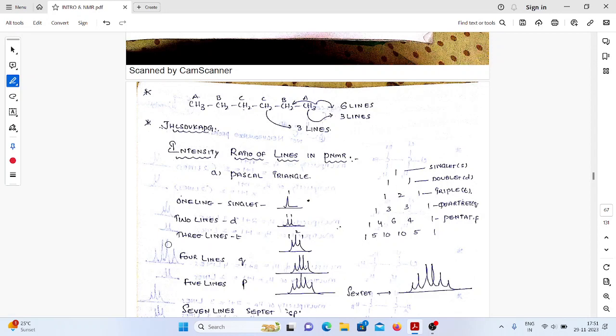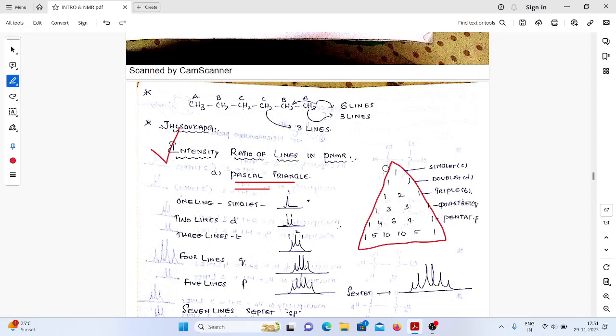Okay. Now come to the intensity ratio of the signals. We are saying that more than one signal, it may be 2, 3, 4, 5, 6, like that, no? So what will be the intensity? For that purpose, we are using a triangle commonly called the Pascal triangle. According to the Pascal triangle, see this one. If you see these values, we will come up with one triangle or not. This is commonly called the Pascal triangle.